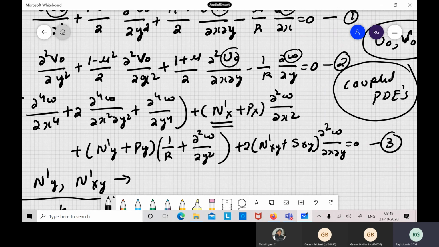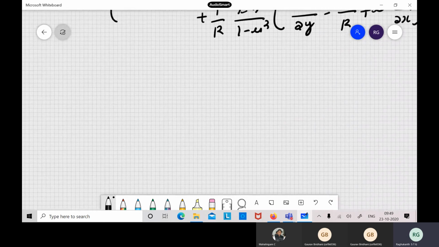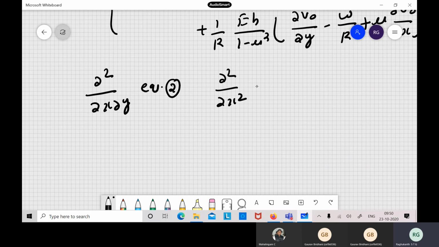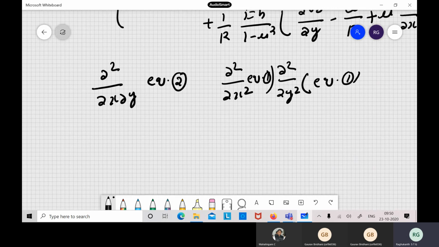For example, you multiply by ∂²/∂x∂y on equation 2. Then operate ∂²/∂x² and ∂²/∂y² both on equation 1, and then you add them all and you can obtain the equations, and you can do a lot of algebra here.